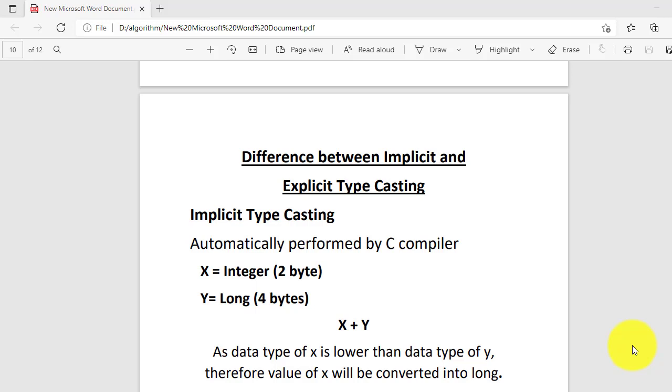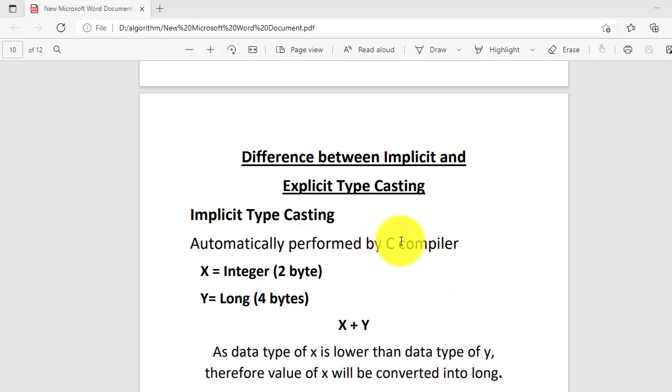Now, the typecasting that is automatically performed by the C compiler, or by any compiler, is known as implicit typecasting. Here the C means the C programming language compiler. It can be C++, it can be Java, or it can be any other.